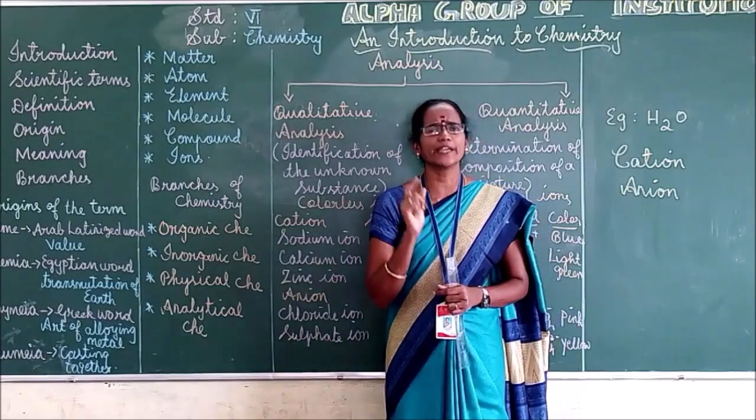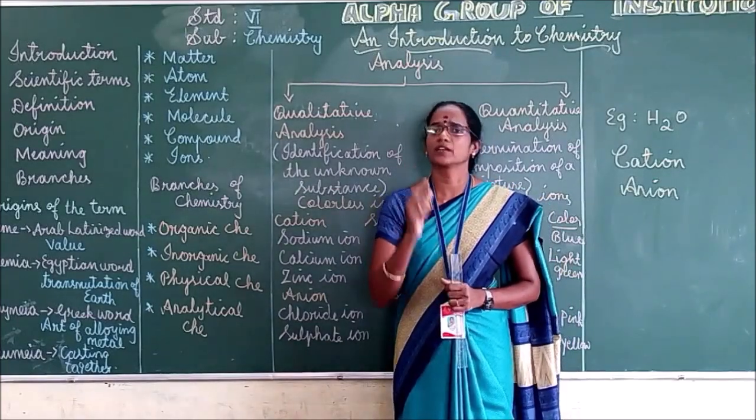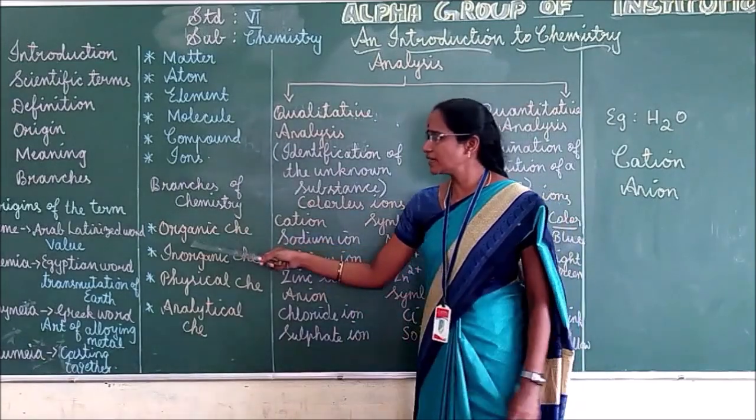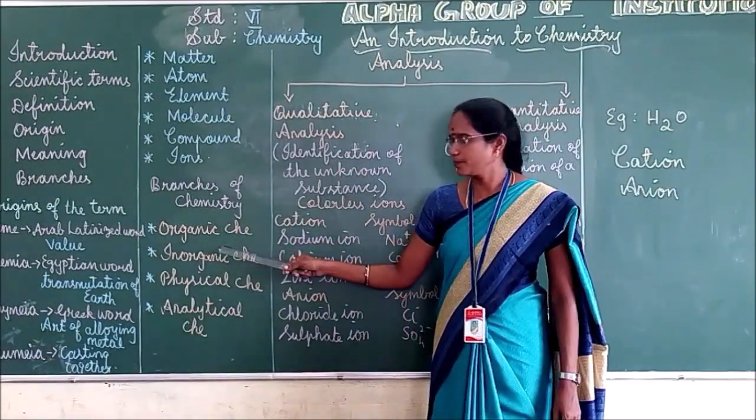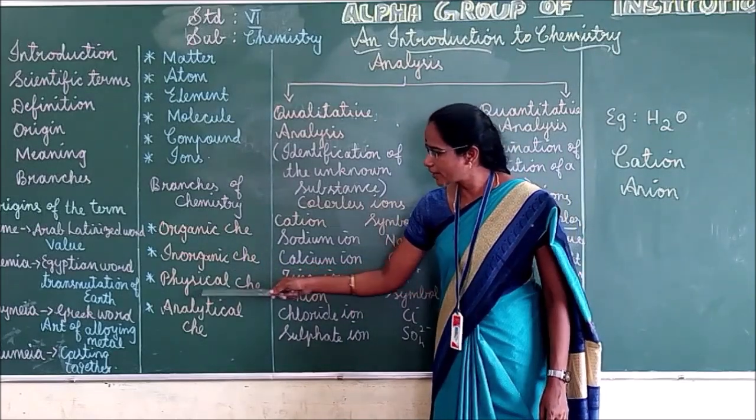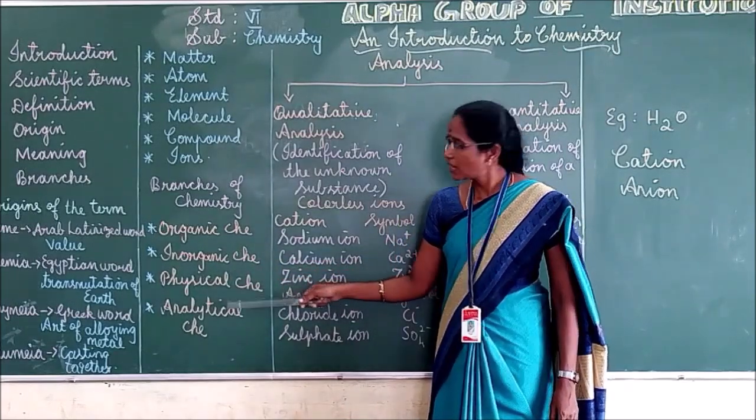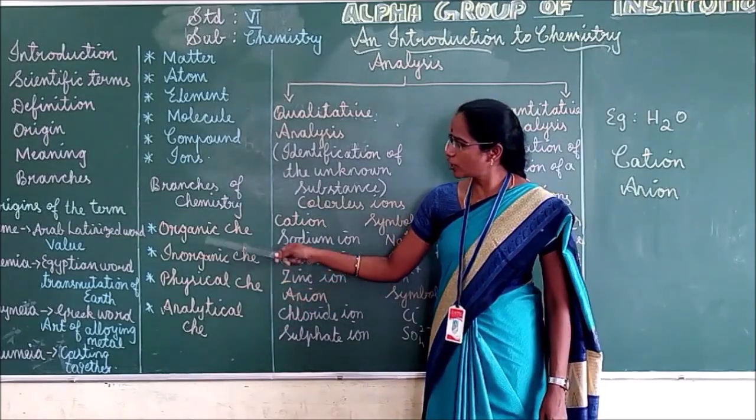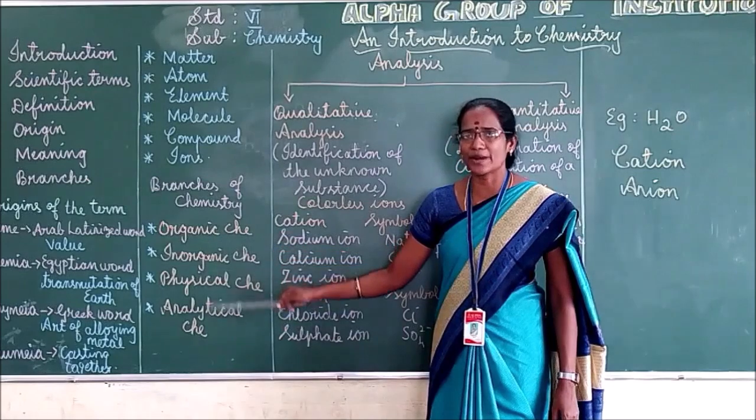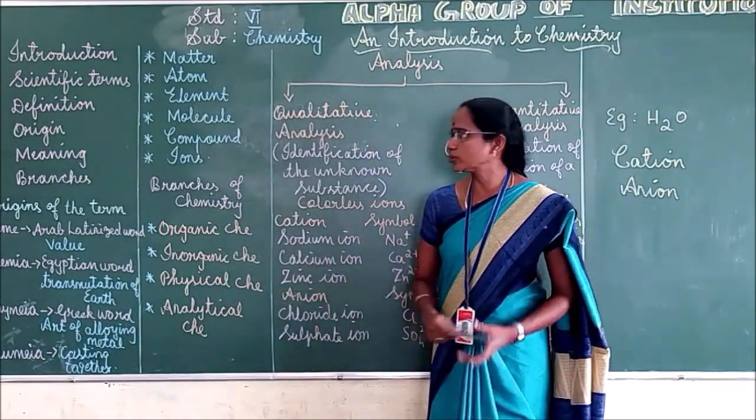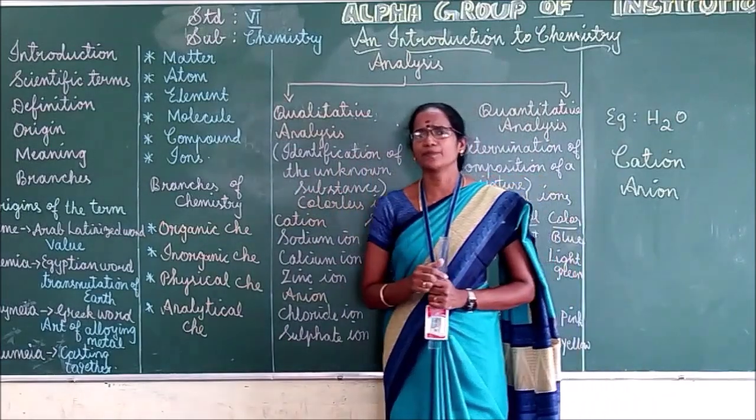There are 4 main branches of chemistry. What are they? Look at the board. First one is organic chemistry. Second one, inorganic chemistry. Third one, physical chemistry. And fourth one is analytical chemistry. Now we are going to discuss these branches of chemistry one by one, right? First we can move to organic chemistry.